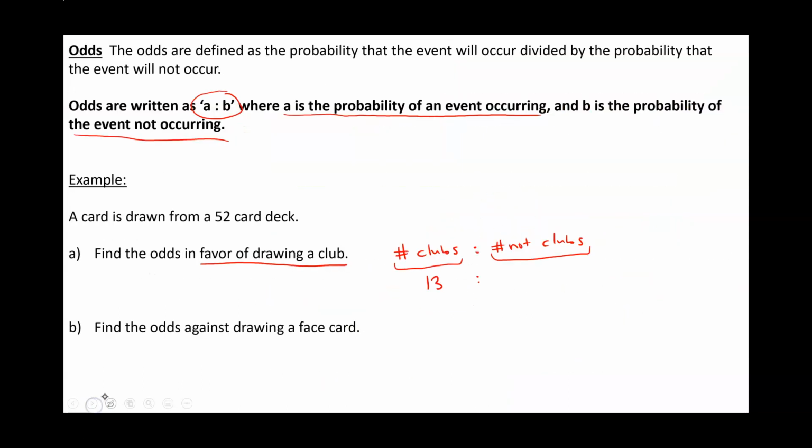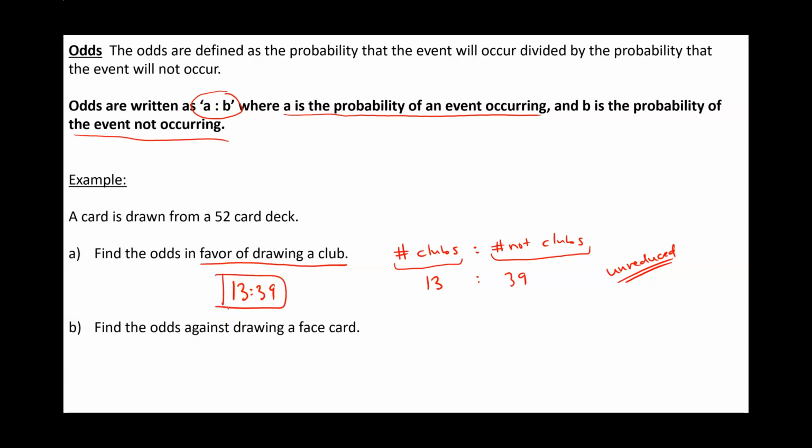So the odds in favor of drawing a club are going to be 13 to 39. And here, you're going to leave the answer as unreduced. So leave it as 13 to 39. So this is the number of clubs. 39 is the number of cards that are not clubs.